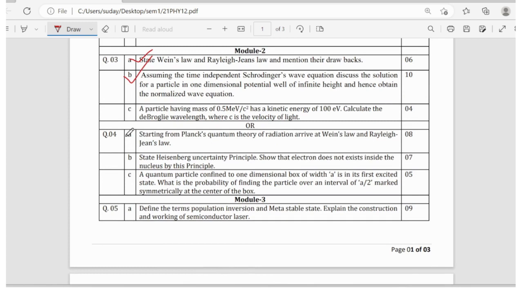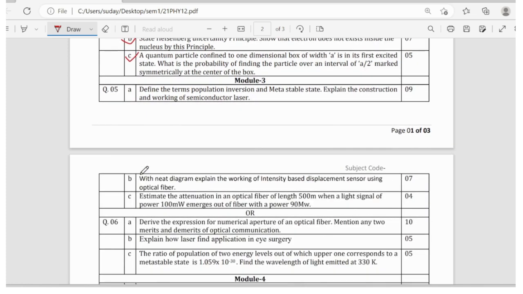Planck's quantum theory of radiation, this is asked every year. And Heisenberg uncertainty principle, yes, this is a very easy question. And one numerical will be there as usual.